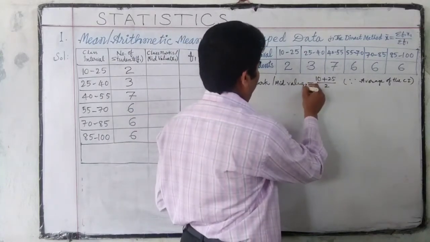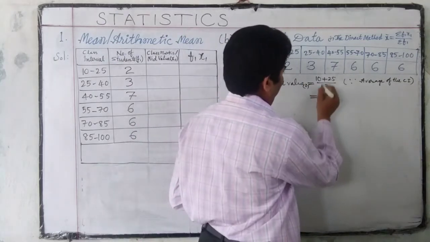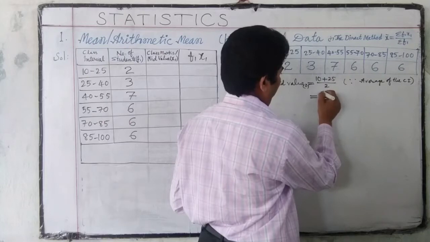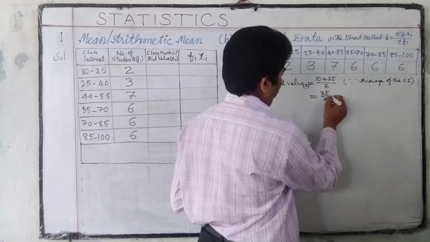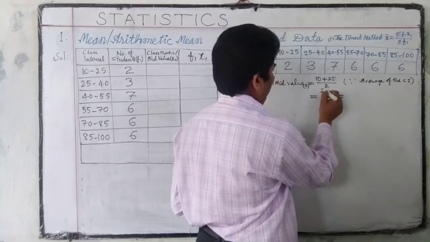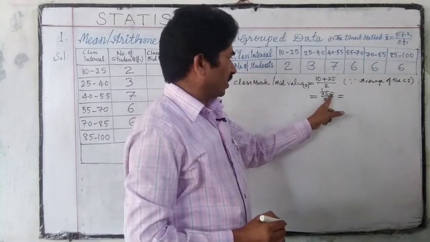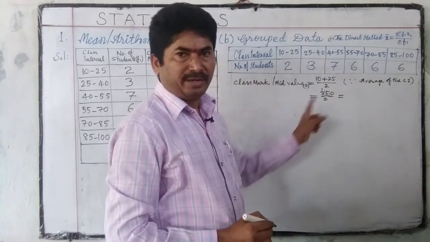It is denoted by the letter x. That is equal to 10 plus 25, 35 by 2. 35 by 2: 2 ones are 2, cancel completely. We have to keep 0.0.